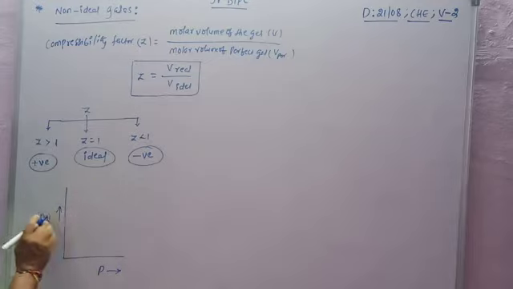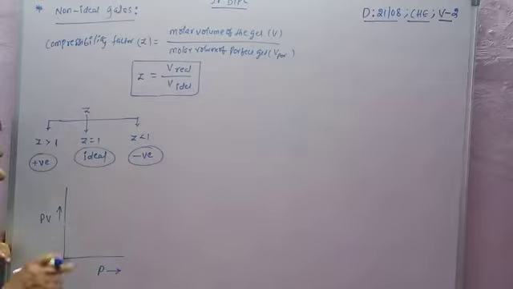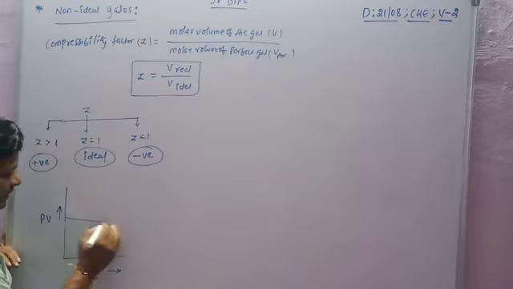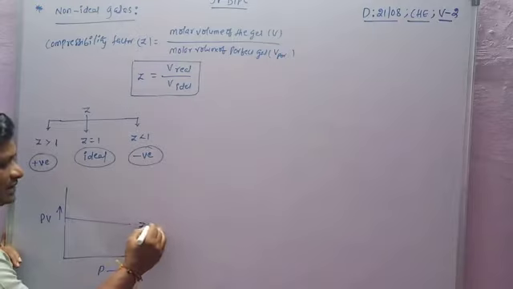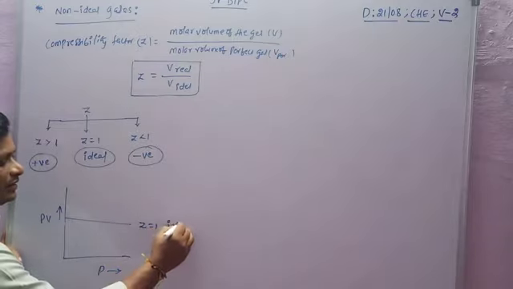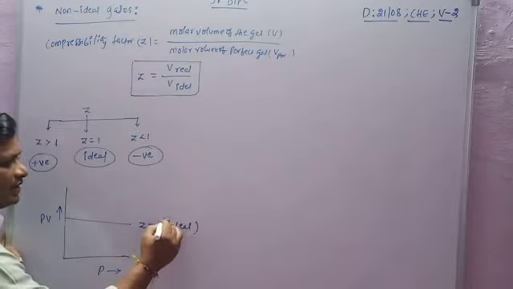PV values are taken on the y-axis and P values on the x-axis. For an ideal gas, PV equals a constant, so the curve is parallel to the x-axis. When the curve is parallel to the x-axis, Z equals 1 and the gas behaves ideally.